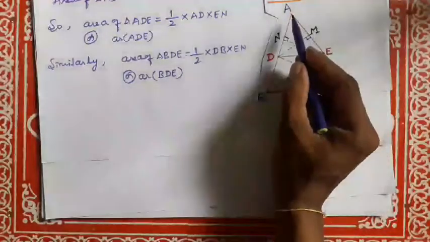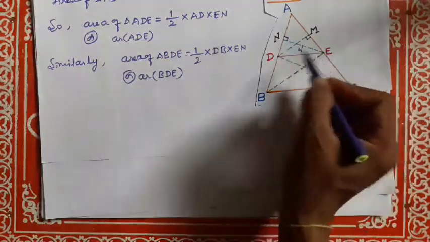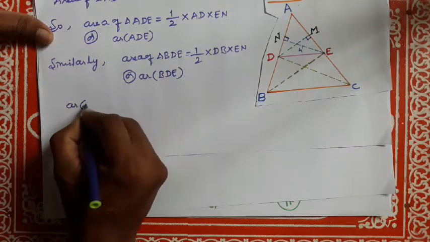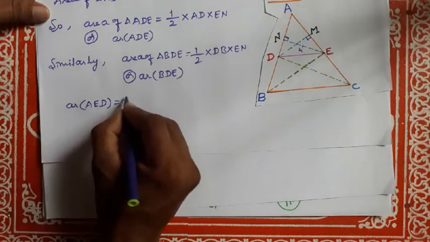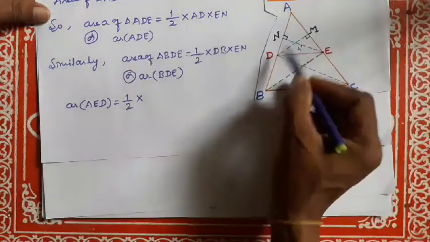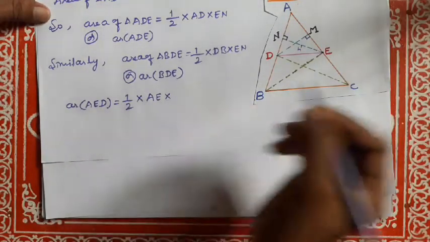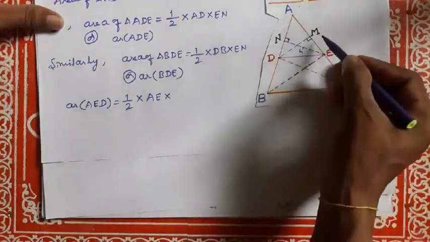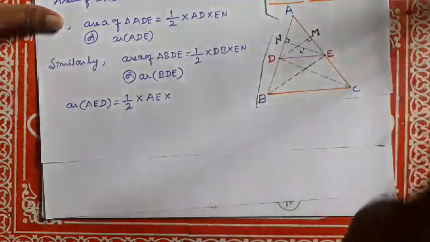Again, area of triangle AED and CED. Area of AED is equal to half into base AE into height. Which is the height? DM is perpendicular to AE, and DM is also perpendicular to EC, so DM is perpendicular to AC.